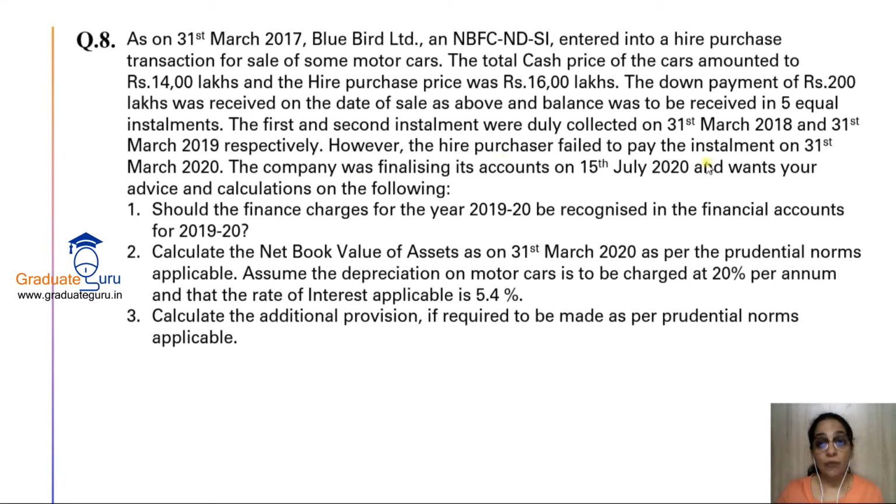And when we are recognizing the income, that is when we are actually recording the income, on that date we already know that 3 months plus have become overdue on this installment. And that is why my first answer will be that no, we will not recognize the finance charges for the year 2019-20 because the installment is overdue for more than 3 months when we are finalizing the accounts.